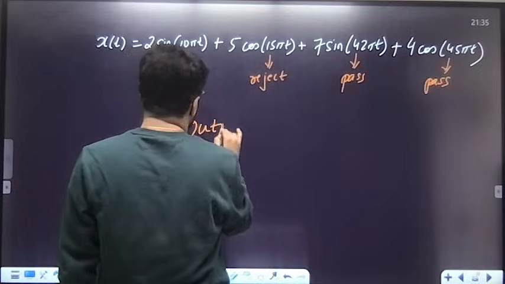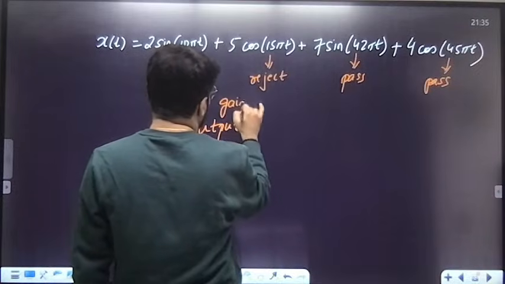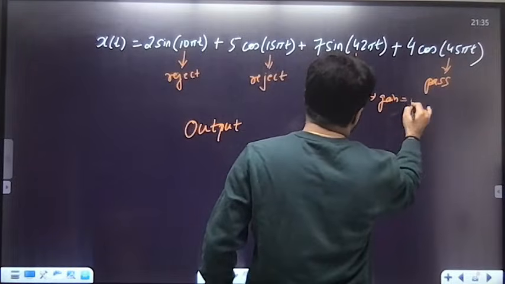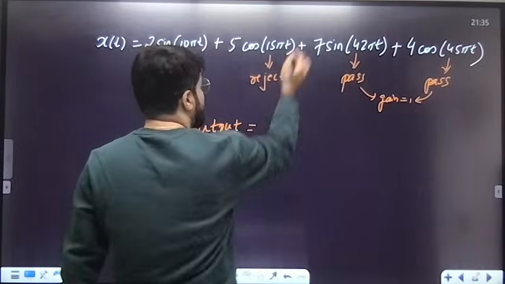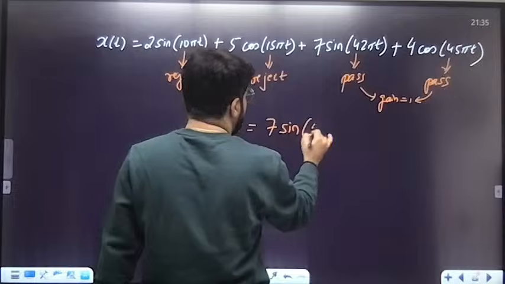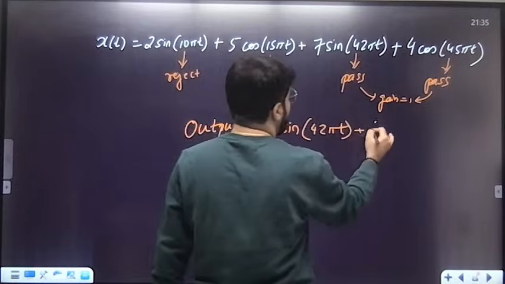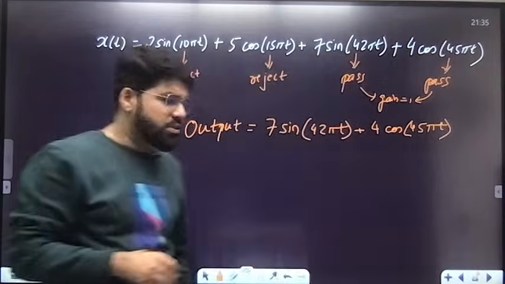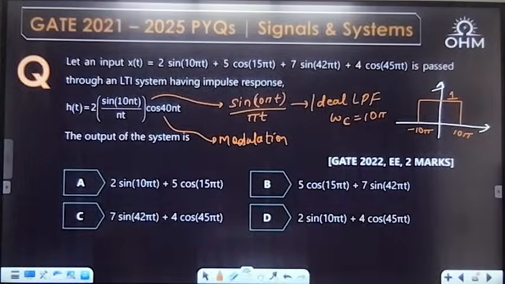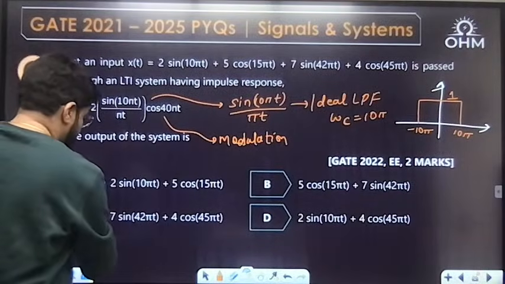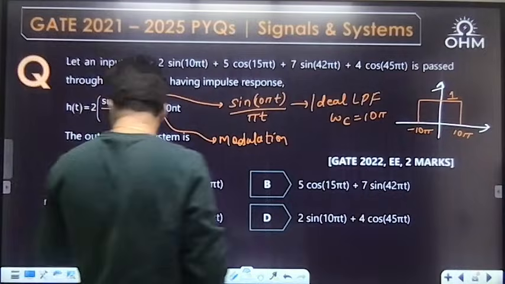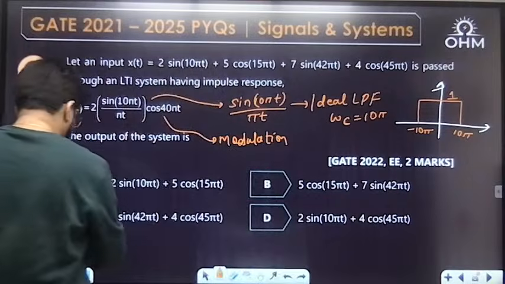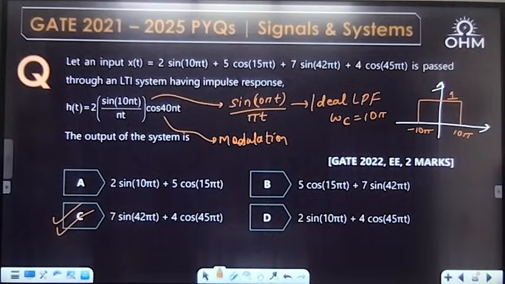So whatever the amplitude of the input, the same will be there. The answer is 7 sin(42πt) plus 4 cos(45πt). It is a filtering question which actually becomes a band pass filter by the modulation property. So the answer is C. These two frequencies, 42π and 45π, will appear in the output. That's it.